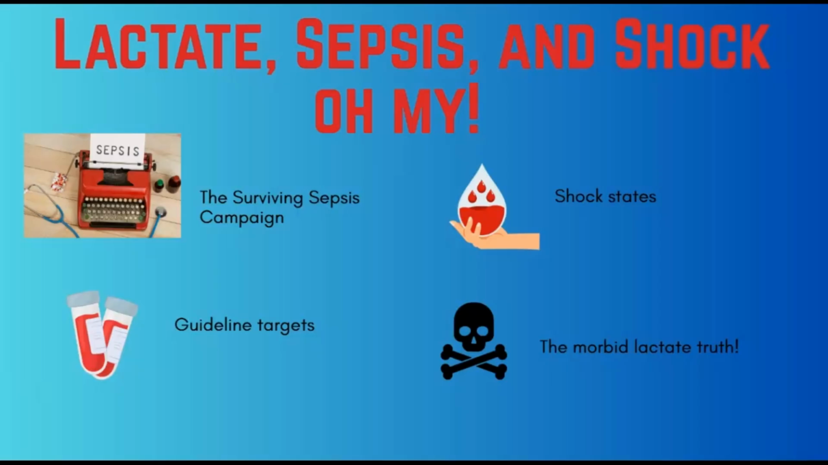So if you've never heard of the Surviving Sepsis campaign, I highly suggest you check it out. There's a lot of really great information that they share about sepsis and current treatment guidelines and our nursing targets and goals. So the Surviving Sepsis campaign has made lactate a core sepsis marker. Specifically, it's helpful for cryptic shock, where blood pressure is normal but lactate levels are high.